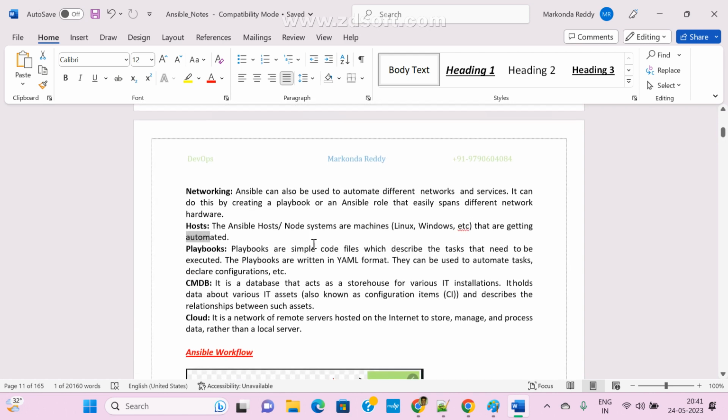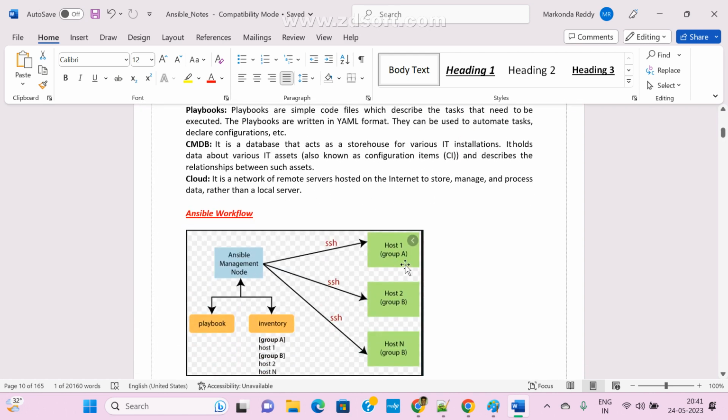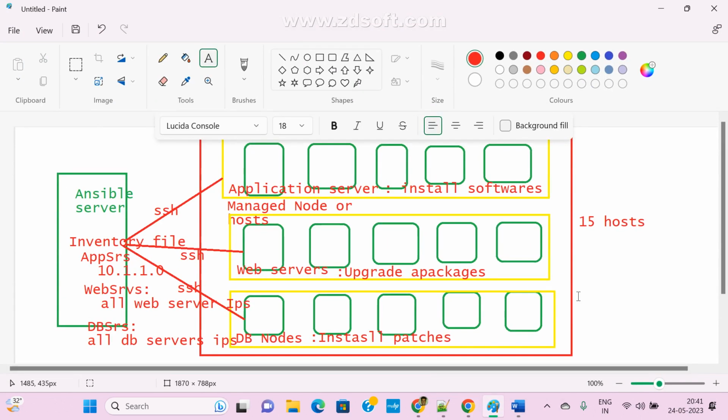Now let me try how to set up Ansible, how to install the Ansible server. At least we need two machines if you want to work with Ansible. As of now, at least one Ansible server and at least one Ansible node, that is host. Minimum two machines: one for the Ansible server, one for the client. Now clear? Same as in Kubernetes, we follow master and worker nodes. The master can handle multiple worker nodes. Same way here, the Ansible server can handle multiple host machines.